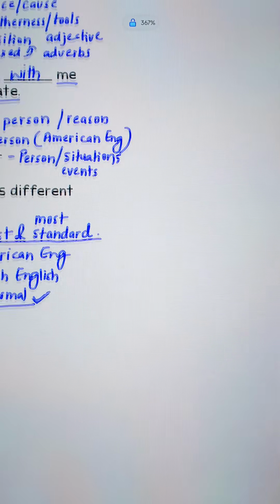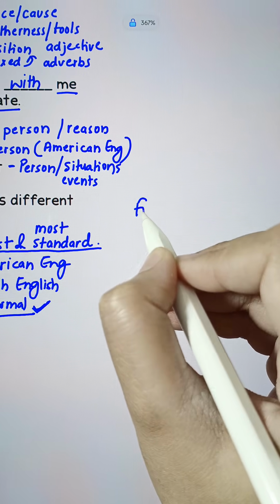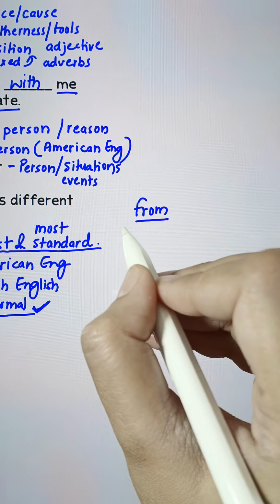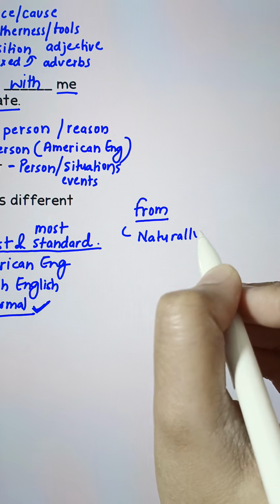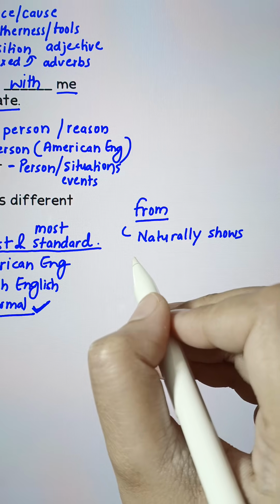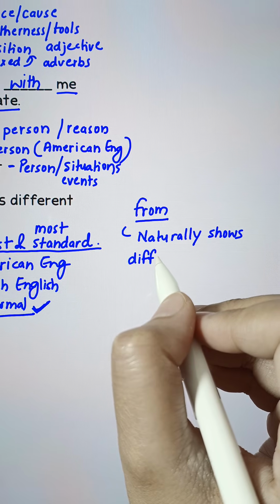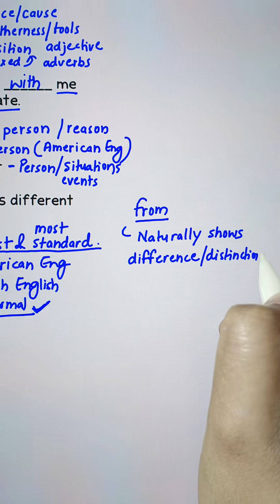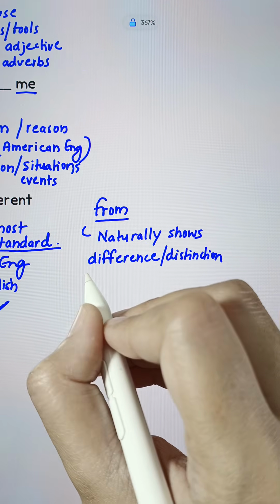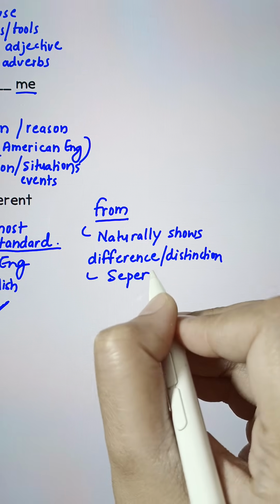Moreover, why from is the safest and most standard to use in English, like my opinion is different from yours, because from naturally shows difference, distinction, like separation.